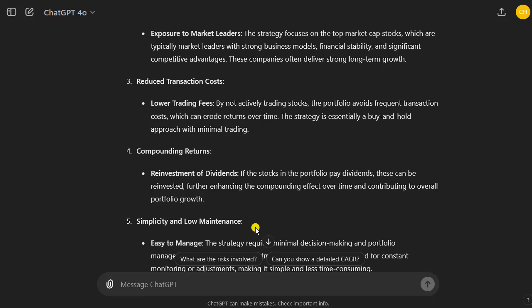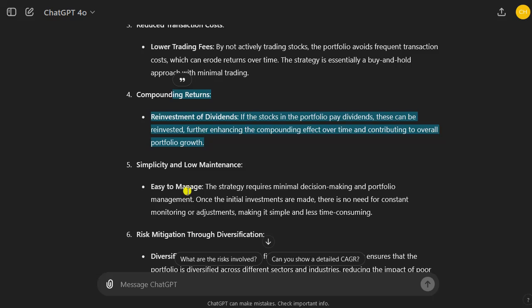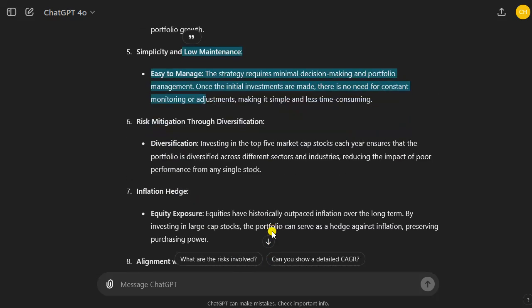So for instance, Apple doesn't pay out huge dividends. They repurchase their own stocks, which is also a way to give back to shareholders, but in more tax-efficient ways. So we can keep compounding our returns. It's very simple, very low maintenance. We just have to look up the market cap once a year and buy the stocks from what we have saved in this year. We have diversification, right?